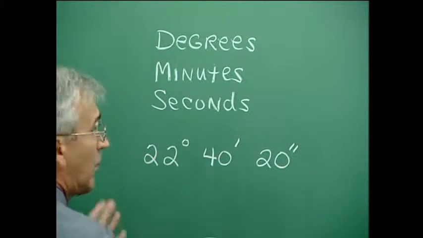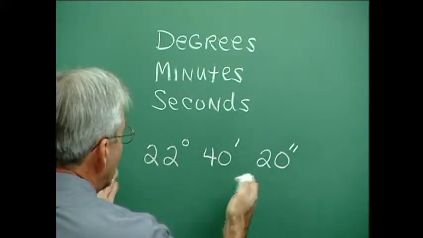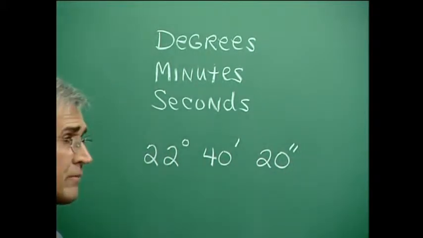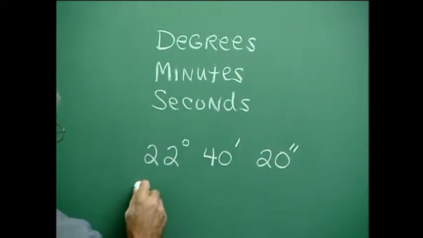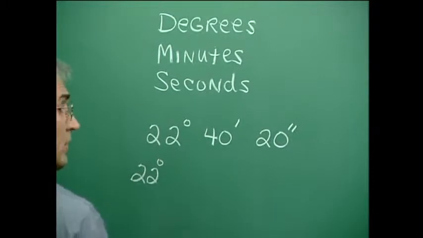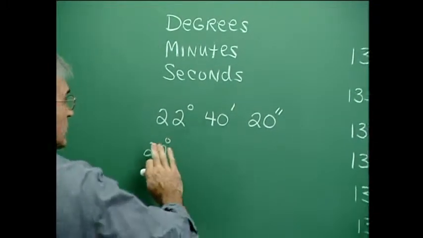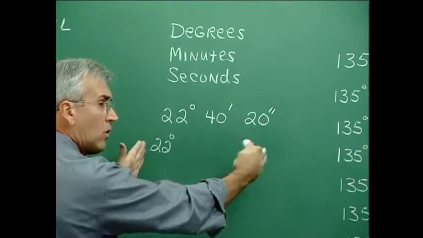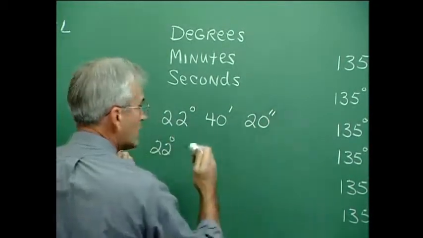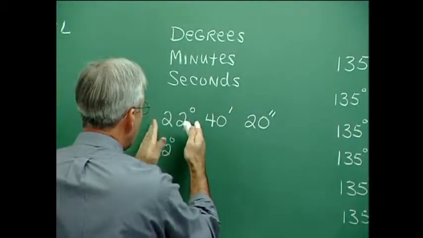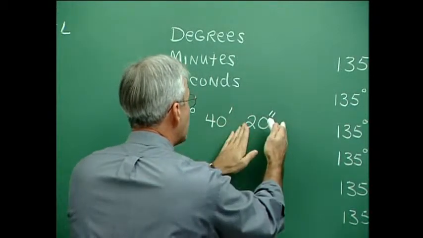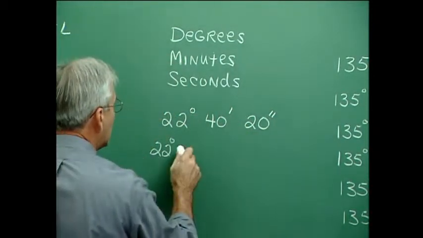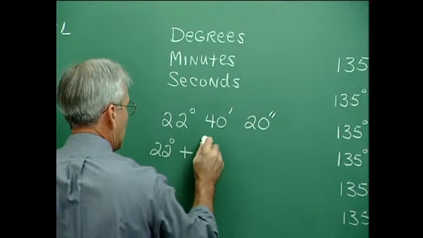And then sometimes we want to take a decimal form and convert into degrees, minutes, and seconds. Well, let's go through both of those calculations. Now, just to understand that we have 22 degrees here, and we want to just think about, in changing this to a decimal form, think about just rewriting this as some number of degrees here, degrees here, degrees here. Well, 40 minutes is really